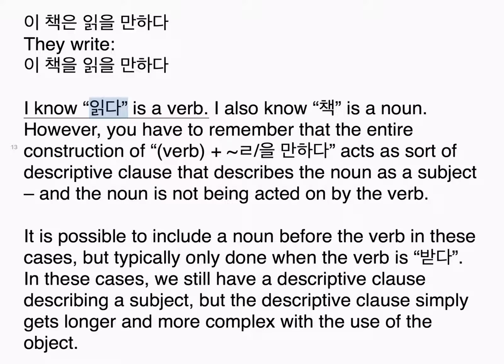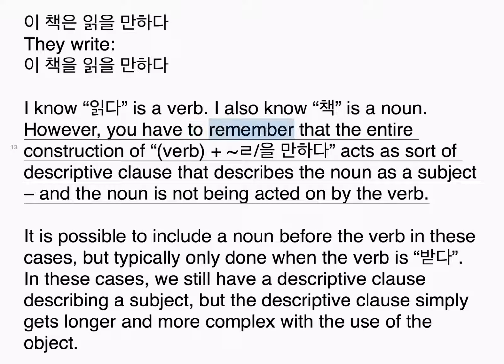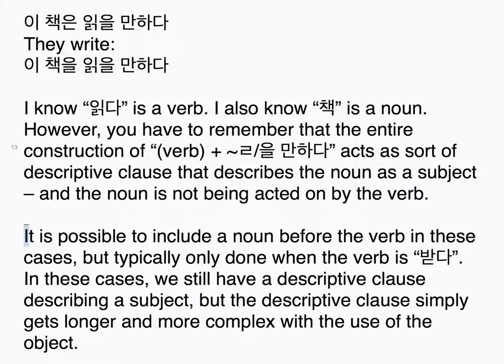I know 읽다 is a verb, and I also know 책 is a noun. However, you have to remember that the entire construction of verb plus 을 만하다 acts as a sort of descriptive clause that describes the noun as a subject, and the noun is not being acted on by the verb. It is possible to include a noun before the verb in these cases, but it is typically only done when the verb is 받다.